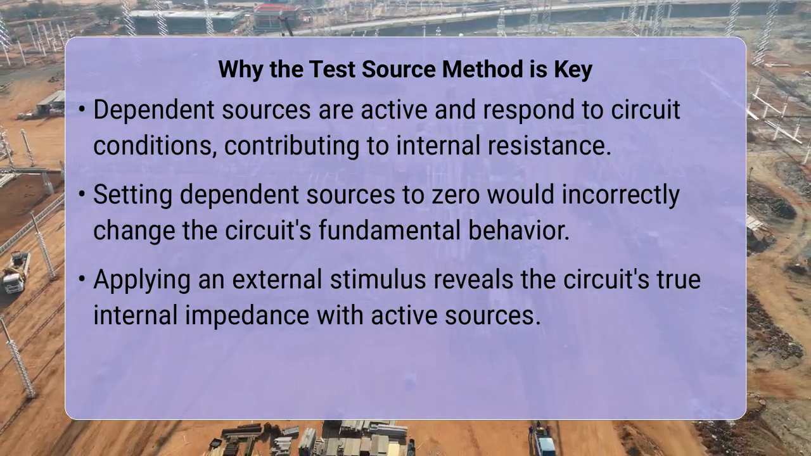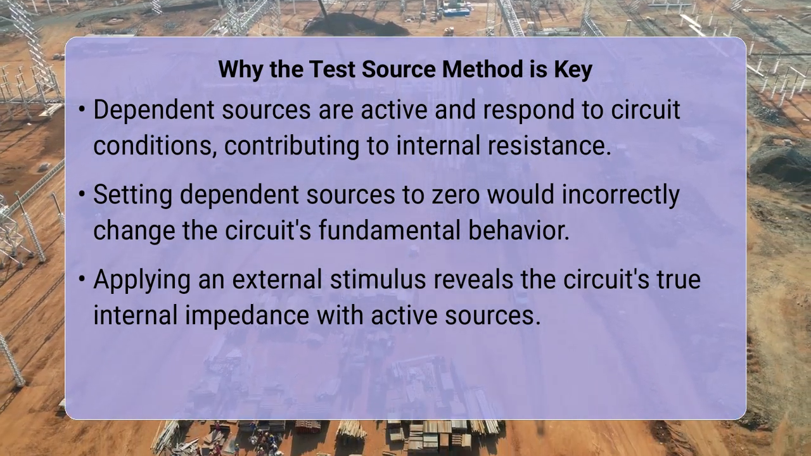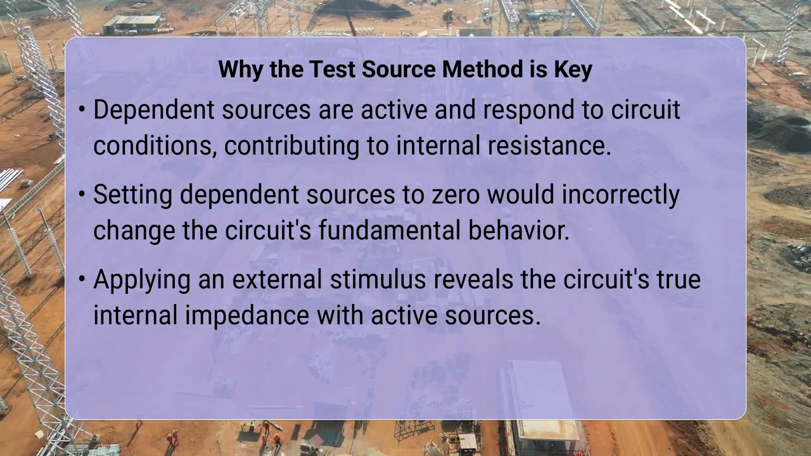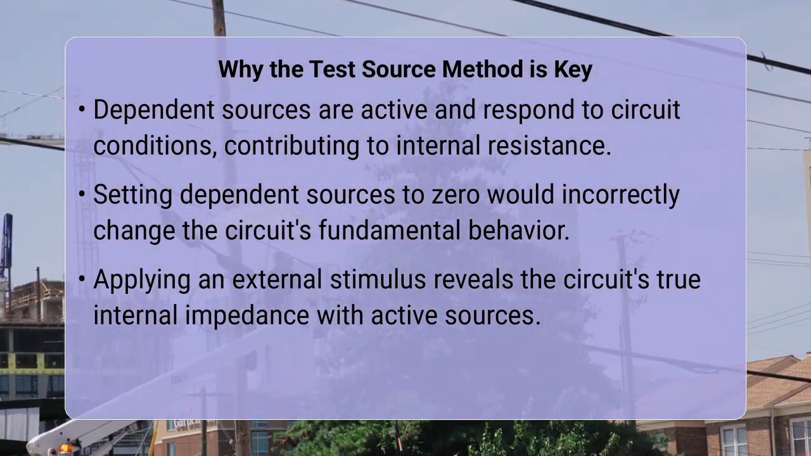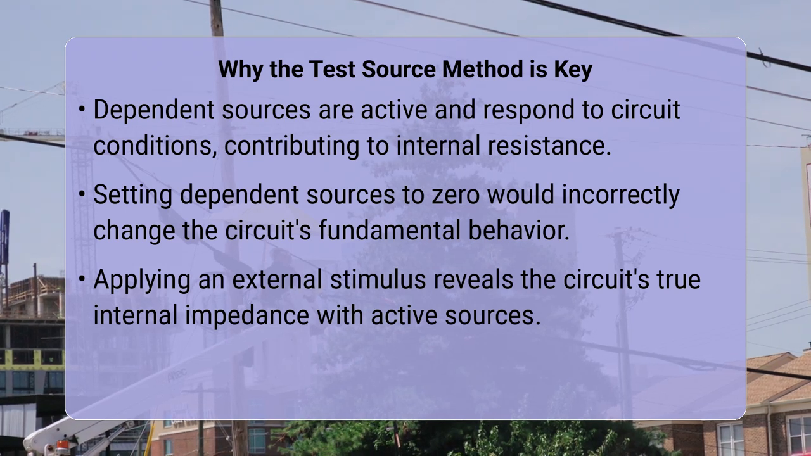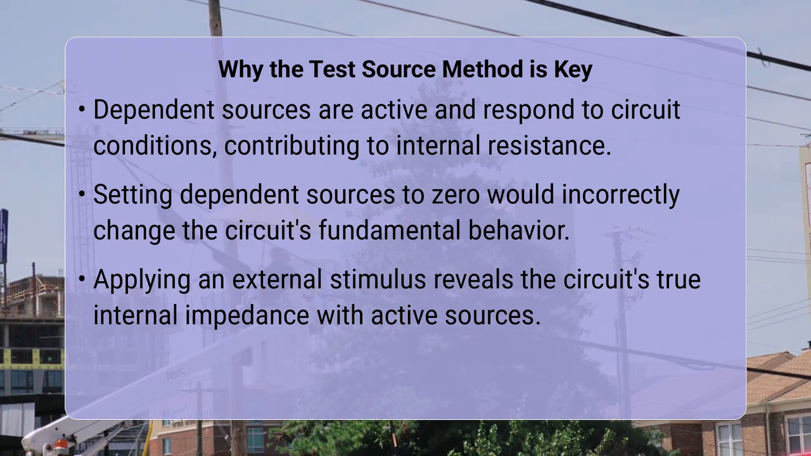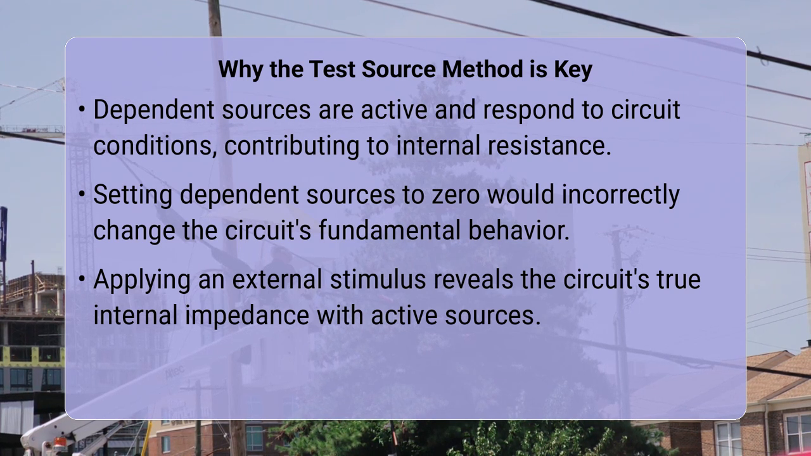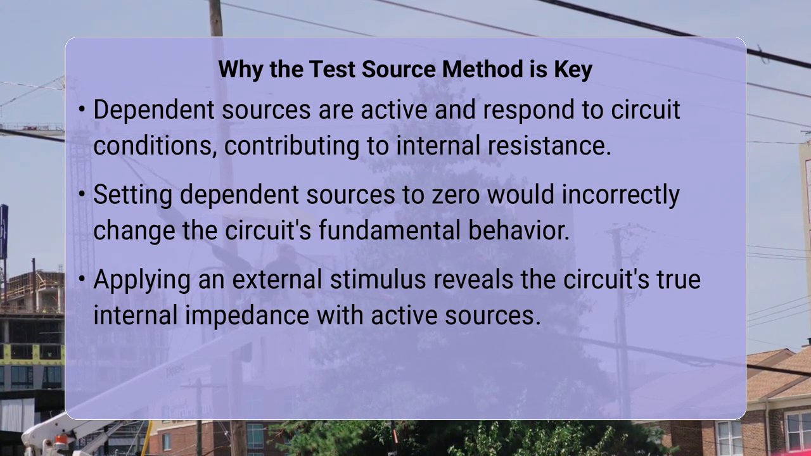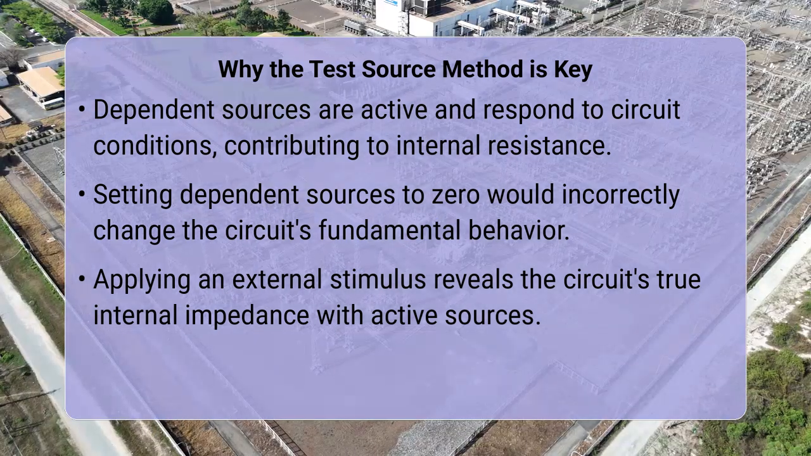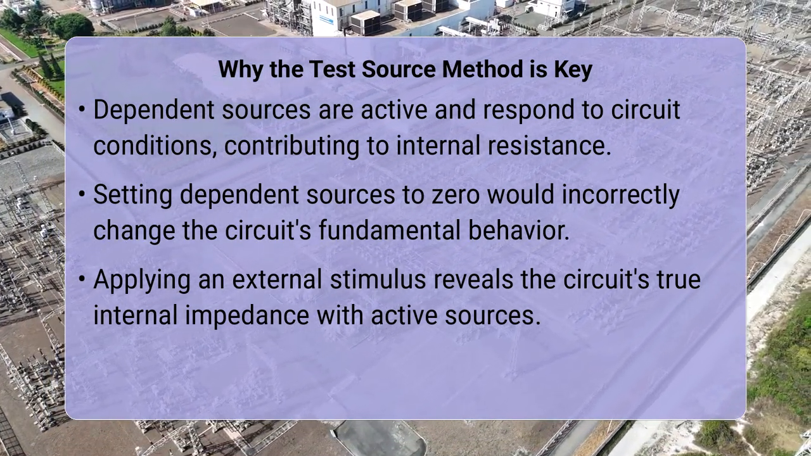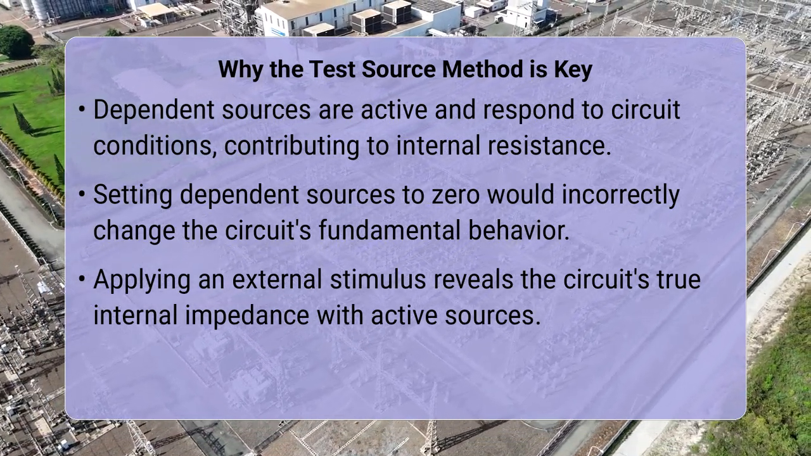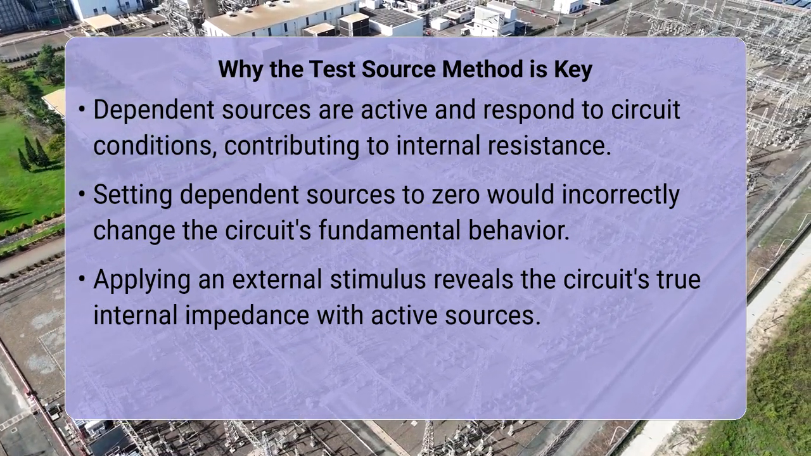The reason this special method is necessary is that dependent sources are not truly independent components. Their output is dictated by a voltage or current elsewhere in the circuit. If you were to simply treat them like independent sources and set their values to zero, you would fundamentally alter the circuit's inherent behavior. These sources are active components that contribute to the internal resistance of the network, and they continue to respond even when independent sources are deactivated. Therefore, we must apply an external stimulus to reveal this internal impedance.